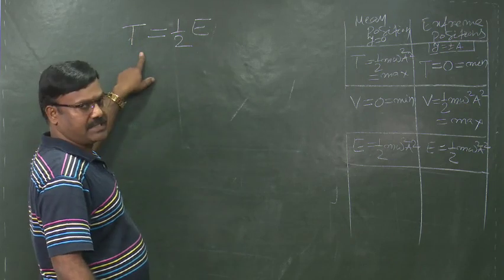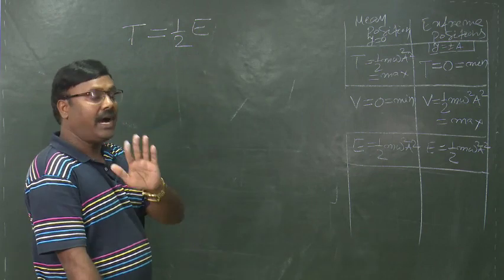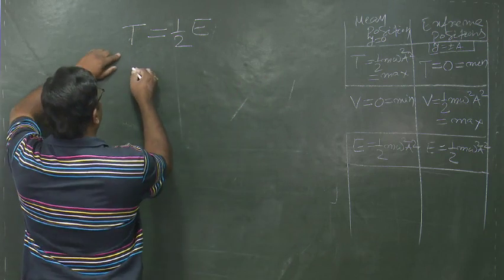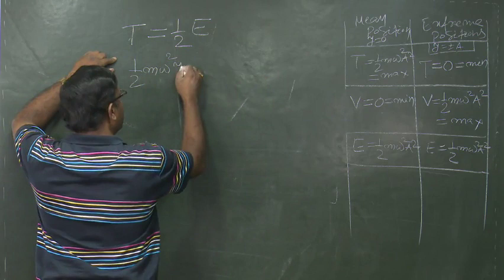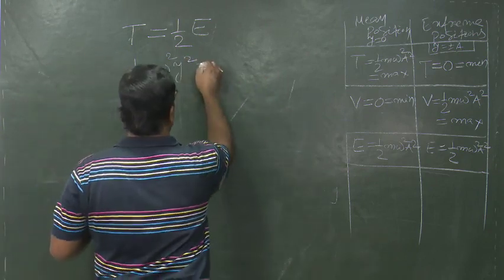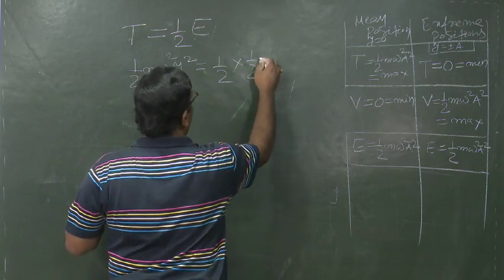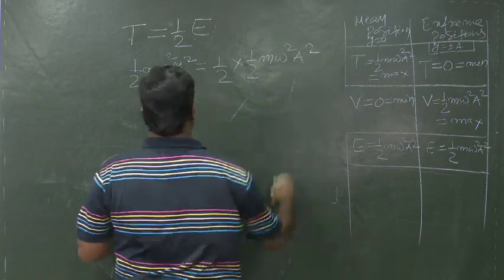Let us take the kinetic energy to be half of the total energy. From the expression for kinetic energy, T is equal to half m omega square y square, and from the expression of total energy we know that it is half m omega square a square.